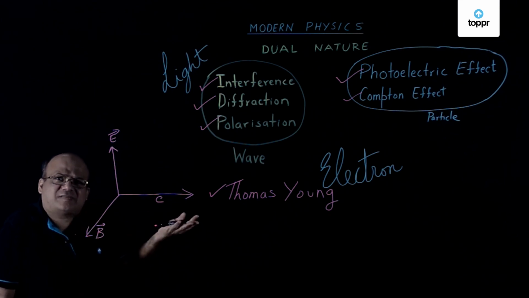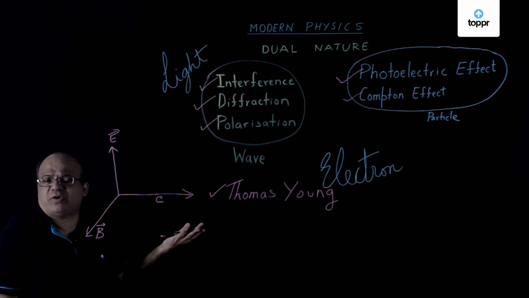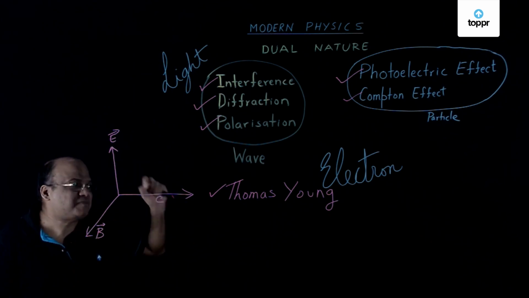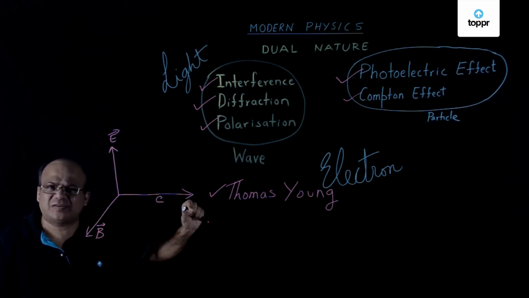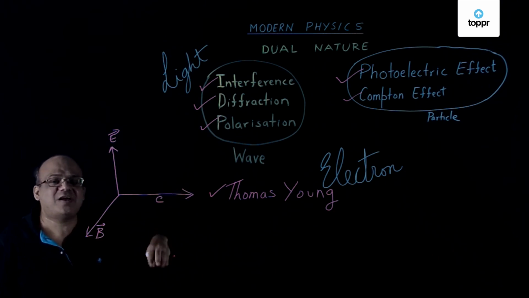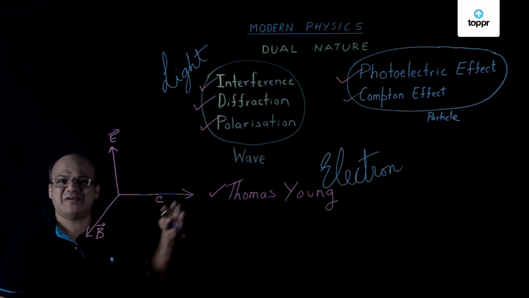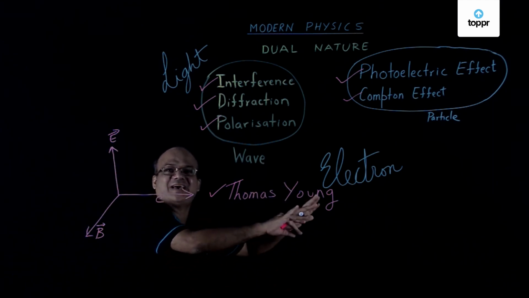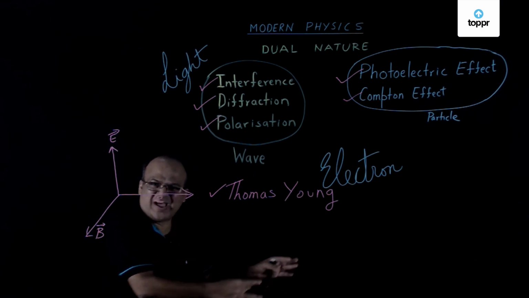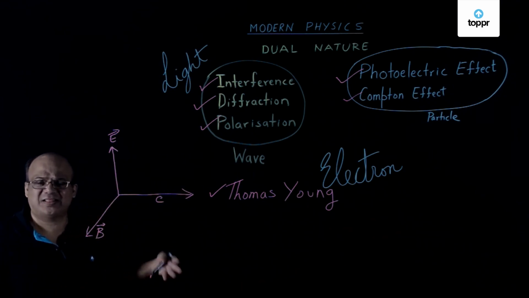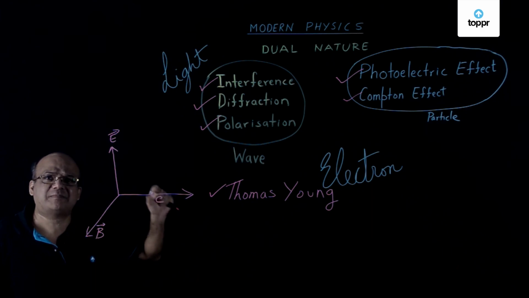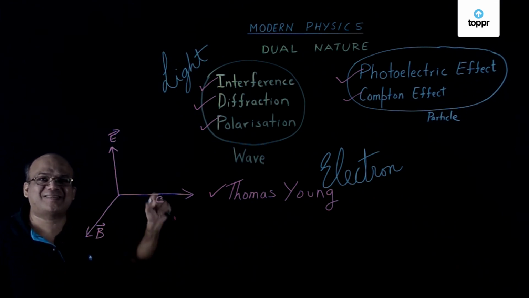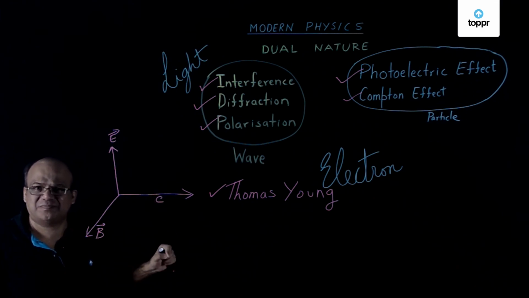Now what about particles? Can they behave like waves? In fact, particles like electrons also have a particle nature and wave nature. In classical physics, you treat electrons as particles. Why? Because they have got mass, they have got charge, and they behave like particles in devices like television picture tubes.